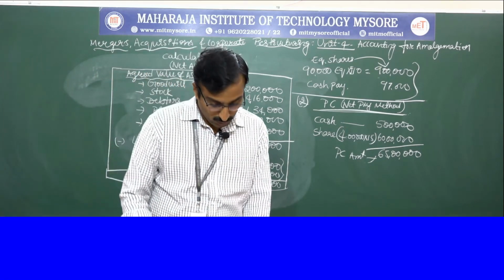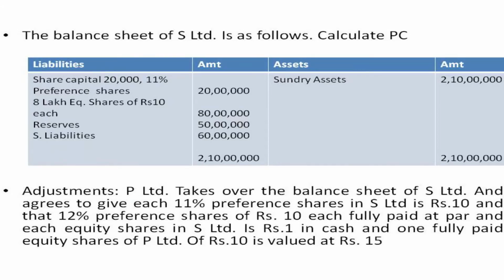Okay, next moving on to another type of problem on the net payment method only. It's a question paper problem. The balance sheet of S Limited is as follows. They have given the balance sheet, share capital, reserves, and sundry liability. Here on the right side they have given total assets value, adjustment they have mentioned. P Limited takes over the balance sheet of S Limited and agrees to give for each 11% preference shares in S Limited, that is 12% preference shares of 10 each.